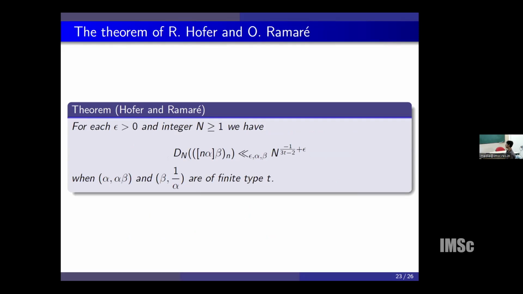Under the assumption of the type condition on alpha, alpha beta and beta, 1 over alpha, Harman and Ramaré showed an upper bound for the discrepancy of this generalized polynomial. In fact, it is just a monomial: the integral part of n alpha times beta. The discrepancy of this sequence is bounded above by N to the power of -1 divided by 3T minus 2, plus epsilon. And this bound is nice because when T equals 1, it gives 1 over N.